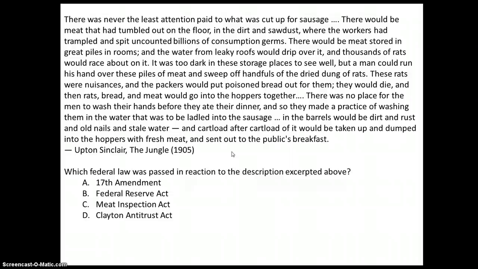So this is talking about terrible, filthy conditions for keeping meat. So I'm going to figure out what kind of law would be developed as a response to that. I'm just going to start from the beginning. The 17th Amendment. I don't remember what the 17th Amendment is, but I do know